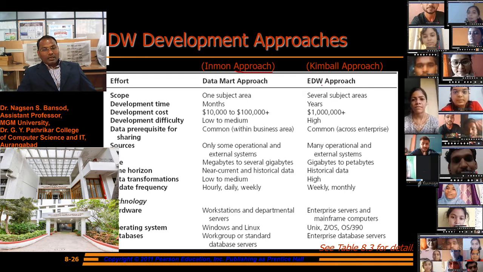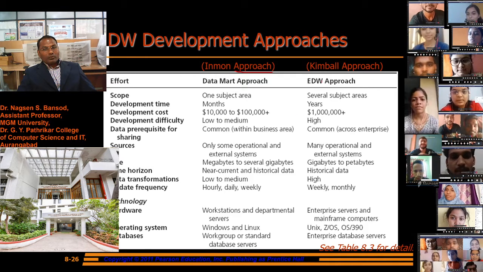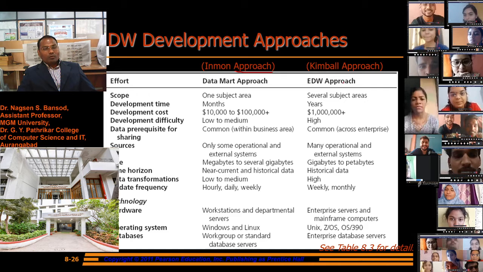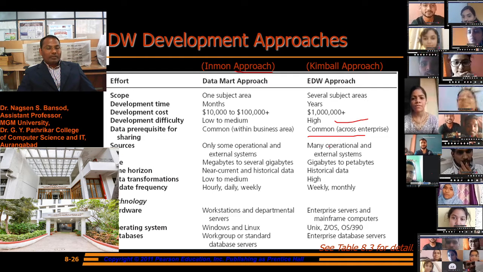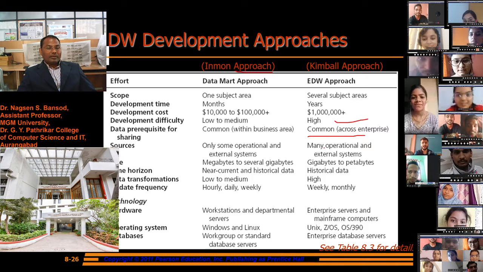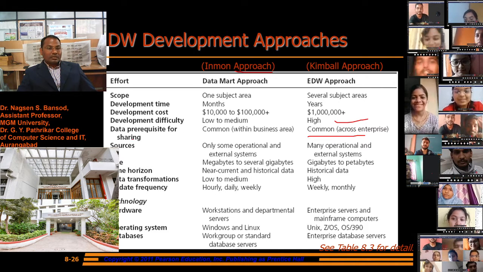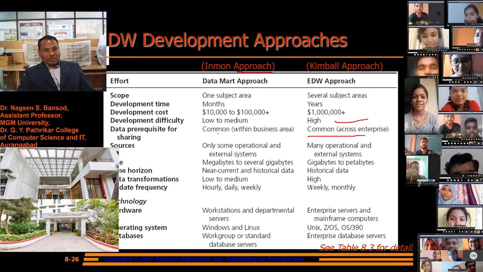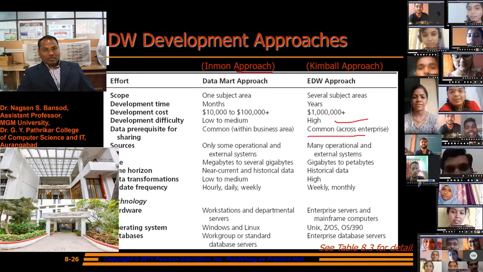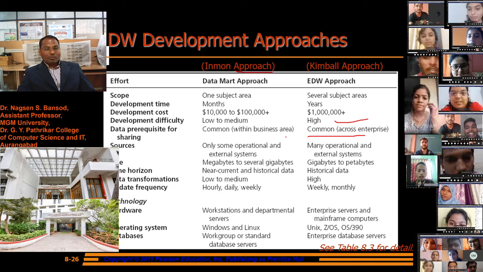But in the enterprise data warehouse approach, there is high development difficulty. Development requires more expertise.